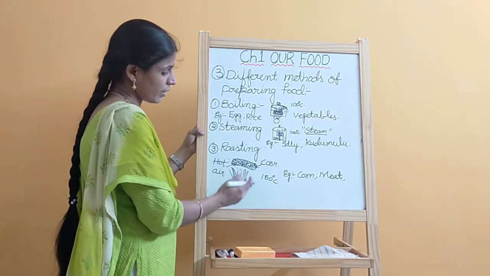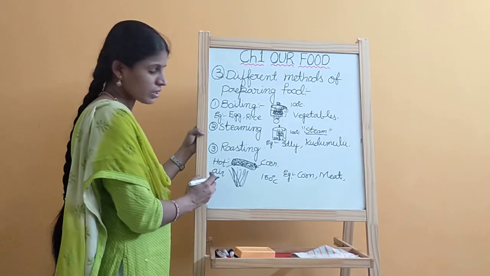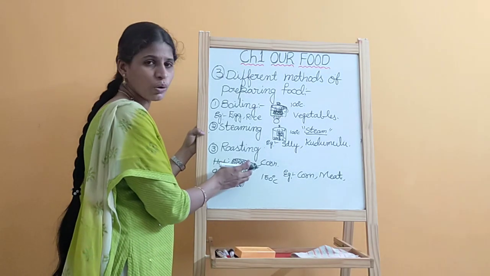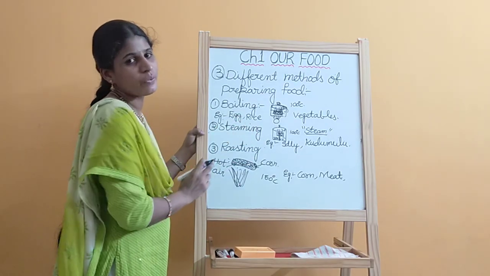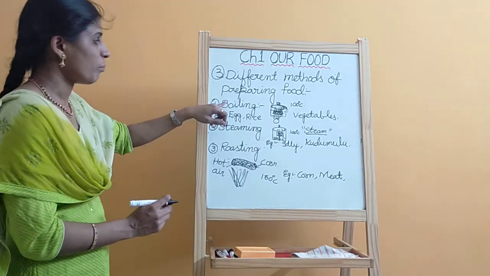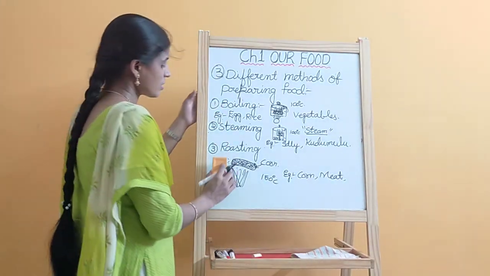Above 100 degrees, the hot air cooks the food we are keeping on the flame. What are those? Boiling method, steaming method, roasting method.